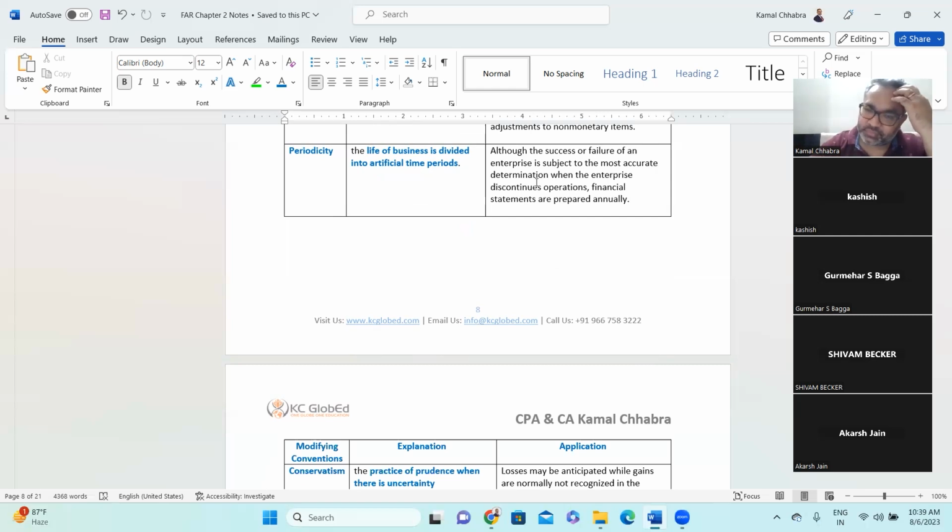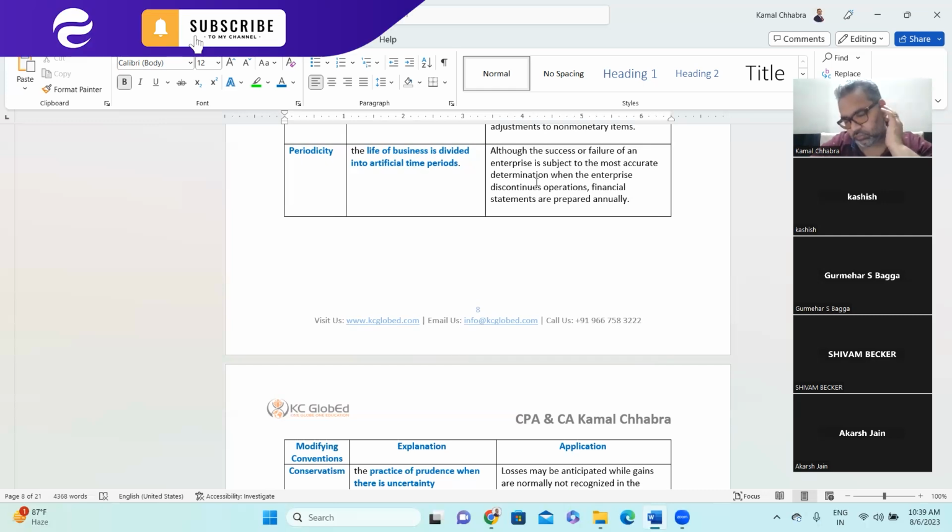Sir, periodicity means that the report is presented for a selected period. We present our financial statements for a selected period, it's not that we just keep going with no period. Generally it is for a financial year. The financial year can be different for every country. Like for India it is April to 31st March. In the US, the calendar year is the financial year.